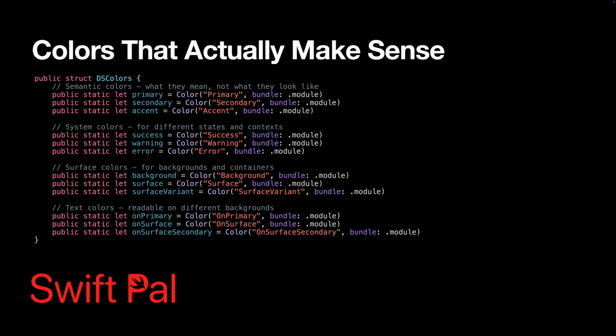First up, colors. And no, I don't mean creating 50 different shades of blue with names like primaryBlueLight and primaryBlueDarker. That's a recipe for madness. Notice we are using semantic names: primary, surface, onPrimary, instead of specific colors. This is crucial because when you want to change your brand color, you're not hunting down every instance of blue in your code base. The prefix "on" tells you what color works on that surface. So onPrimary is the text color that's readable on your primary background color.